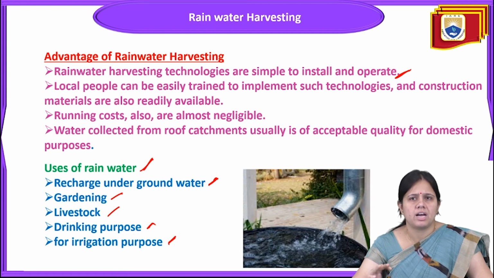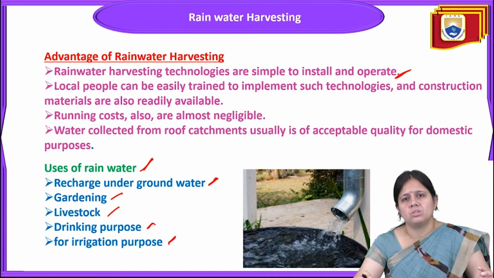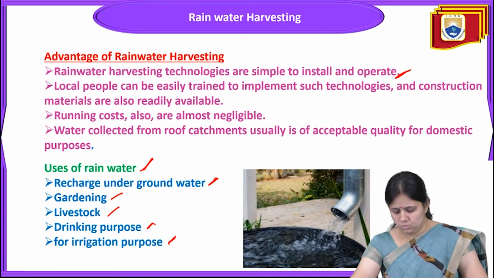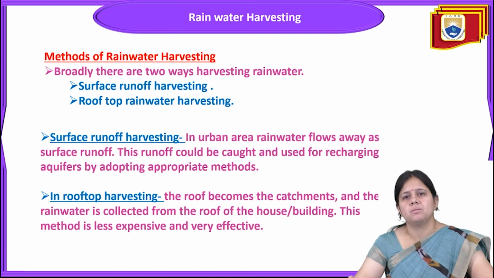And rainwater harvesting is a very simple technique, very easy to operate and very easy to install also, and the running cost is also very low. That's why rainwater harvesting is very important, and it should be installed at every home or every place, or in a rock catchment. So it helps in the recharging of groundwater. Now comes the next point, that is the different methods for rainwater harvesting.